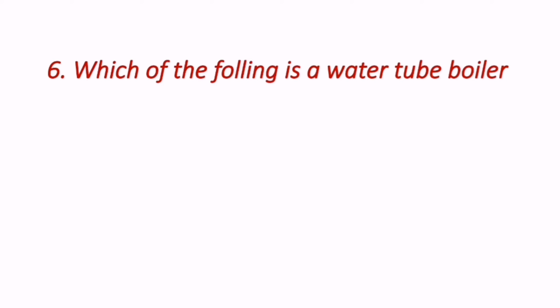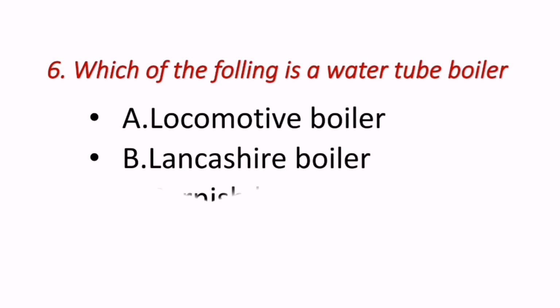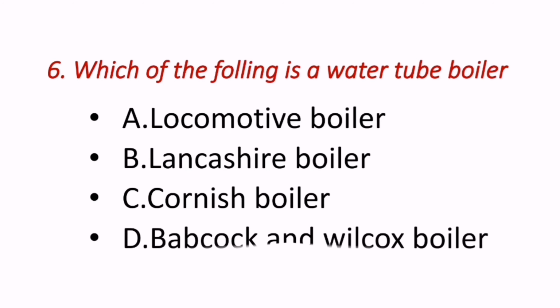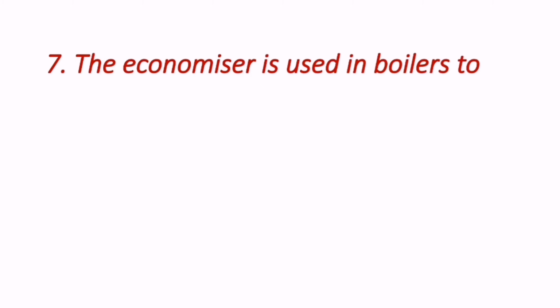Next one reads, which of the following is a water tube boiler? Out of the given options, which is the water tube boiler? So the answer is Babcock and Wilcox boiler is the water tube boiler. Water tube boiler means water is inside the tubes and fire is outside.